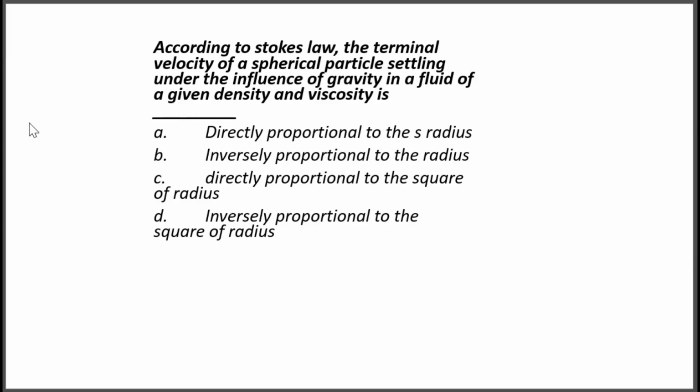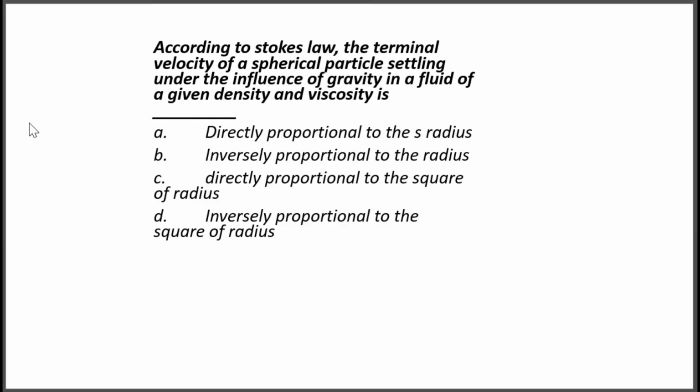So here this is Stokes' law. Stokes' law states that the terminal velocity of a spherical particle which settles under the influence of gravity in a fluid of a given density and viscosity is dash. What is the correct answer? Directly proportional, inversely proportional to the radius or square of radius.